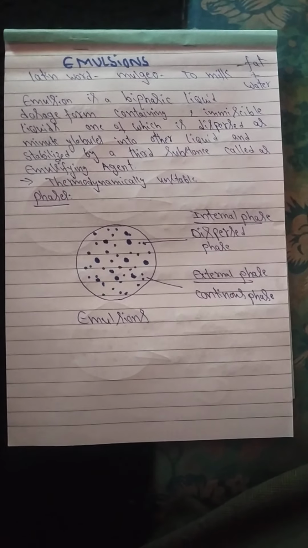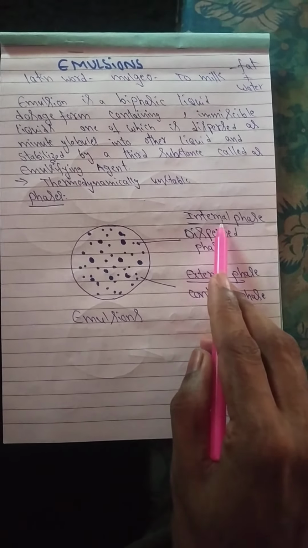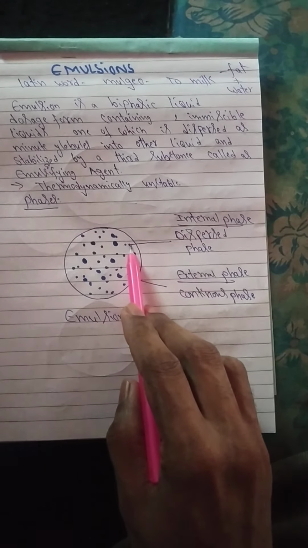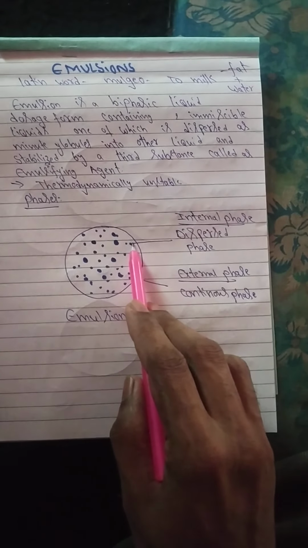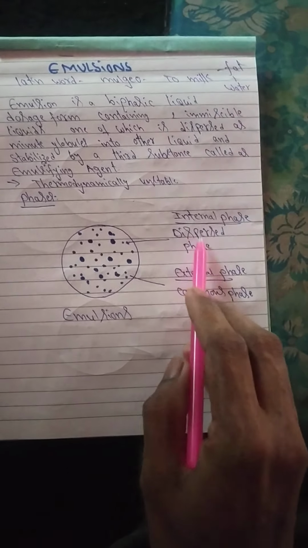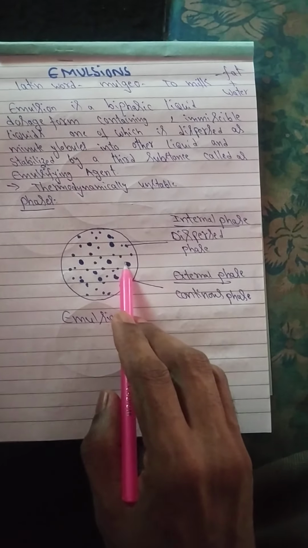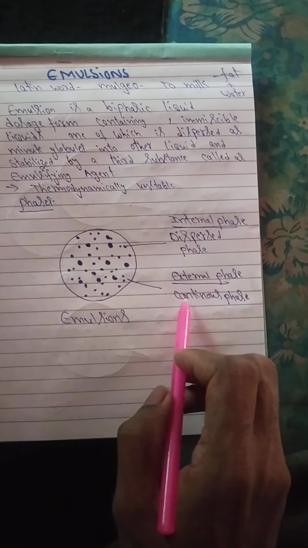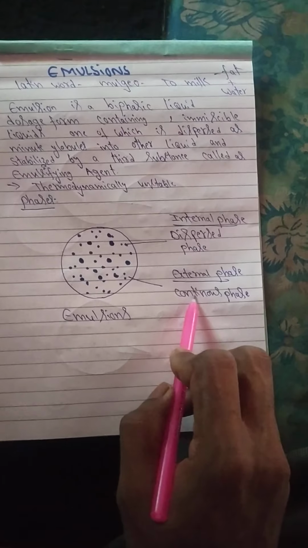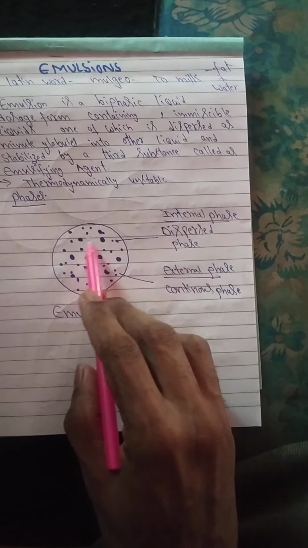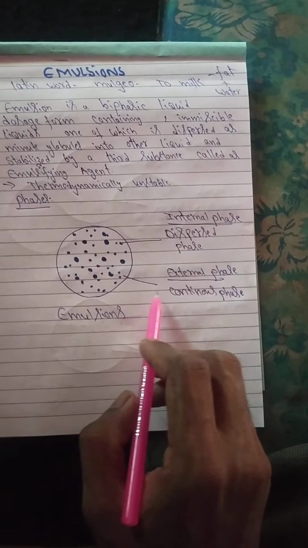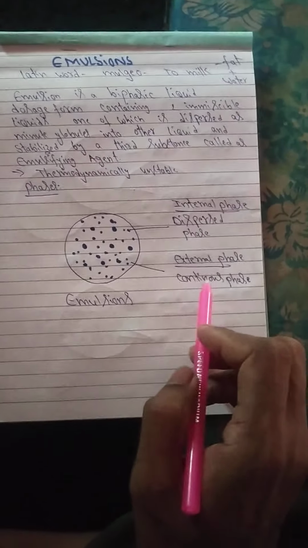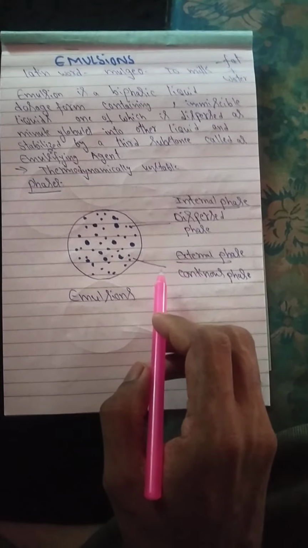Emulsions contain two phases, the internal phase and the external phase. It contains two immiscible liquids. The liquid dispersed as minute globules is called the internal phase or dispersed phase. The medium in which these particles are dispersed is called the external phase or continuous phase. These are the two phases present in an emulsion.